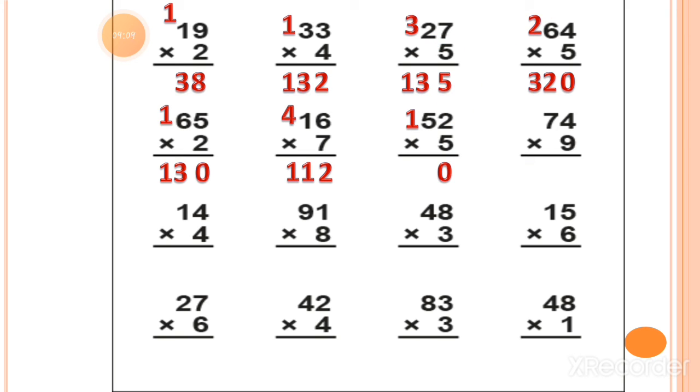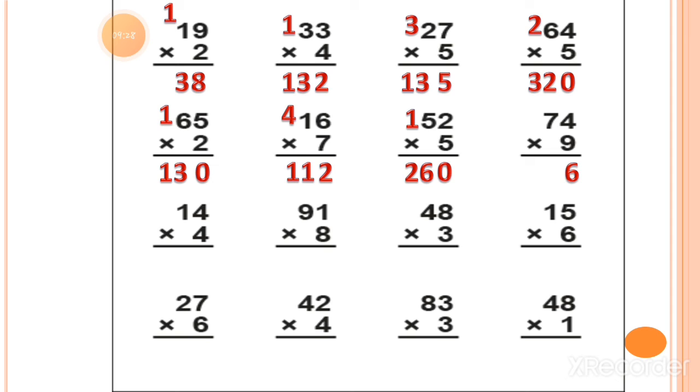So 25 plus 1 is equal to 26. So the answer is 260. Next is 9 4s are. 9 4s are is equal to 32. So 36, sorry, 9 4s are 36.